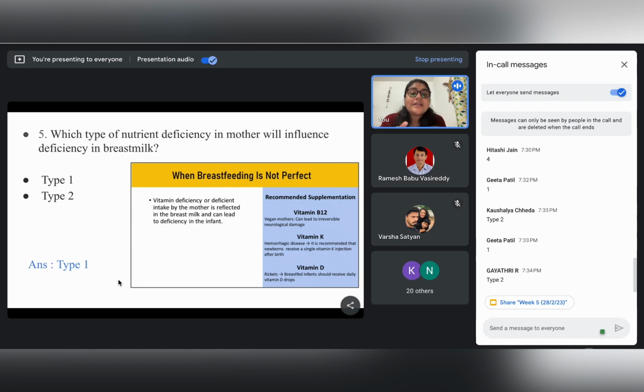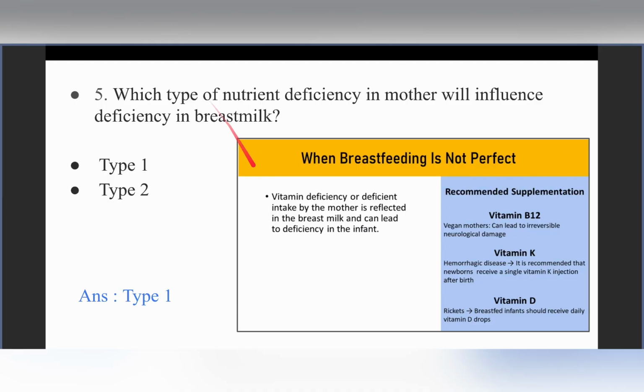To avoid that, we should be motivating the mother to get the proper kind of nutrition through her food and also through supplementation. And to be on the safe side, the child should also be given the proper supplementation of these vitamins. And if we consider the type 2 nutrients, which are the growth nutrients, it has been seen that they usually do not cause a very significant effect on the breast milk even if the mother is deficient. So the answer to this question is type 1 nutrient deficiency.